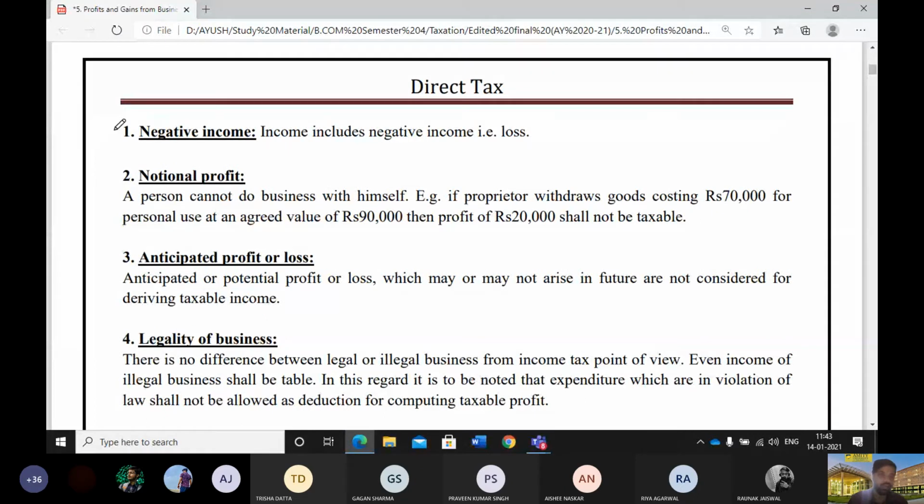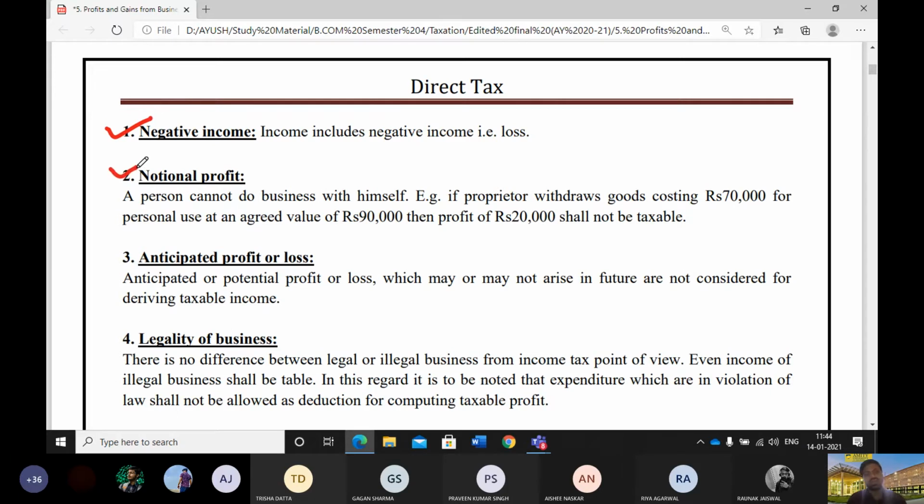In this section, we came across some important points that we need to remember while computing incomes under PGBP. The first thing is that negative incomes shall also be included. That means even if you are having a loss, it doesn't mean that only profit is chargeable to tax. Even the losses will be calculated. If you have a gross loss, then also we will compute in the same manner.